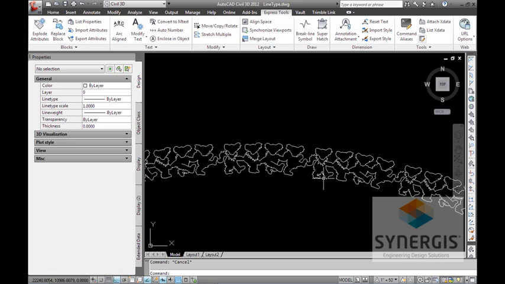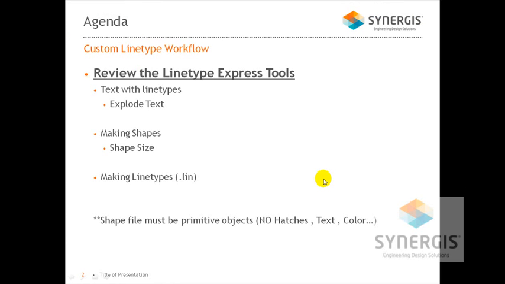All right. So let me do a quick recap here. What did we do? Well, we reviewed the line type express tools. Basically 3. The first one there, if you have a fairly simple line type, you have to put text in a line type. Draw the text using just the regular mtext command. Use the explode text tool, and then it'll break it down into primitive objects for you. Making the shapes, right? You can make a shape from anything. You can make it from just polylines, lines, whatever. The major thing when you make the shape is the size.